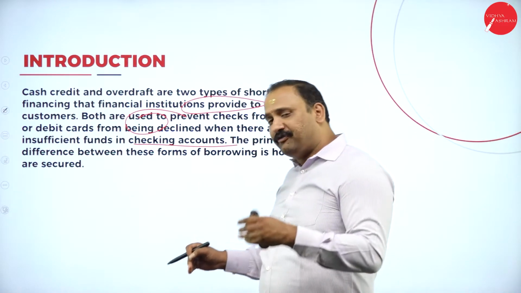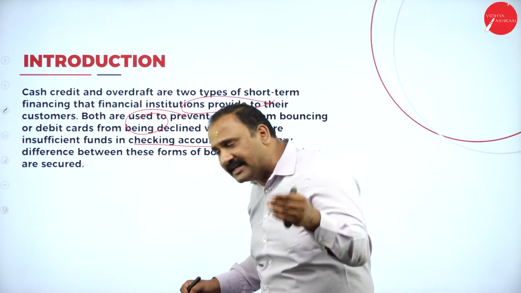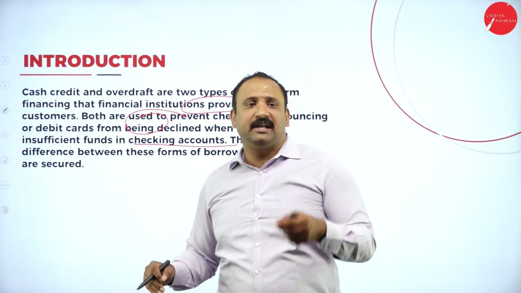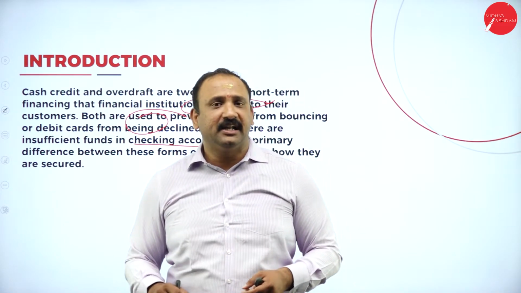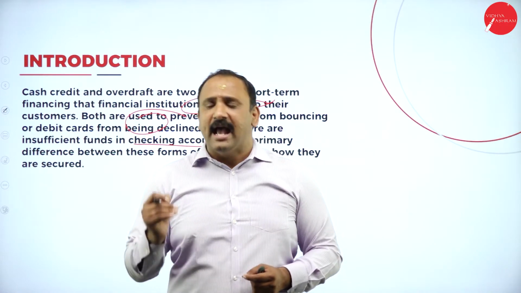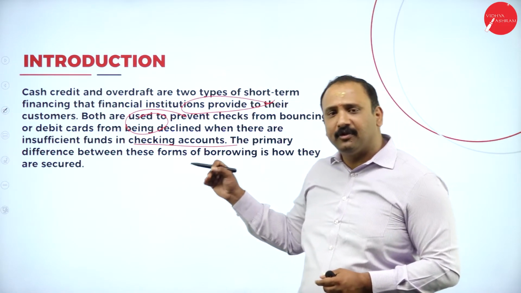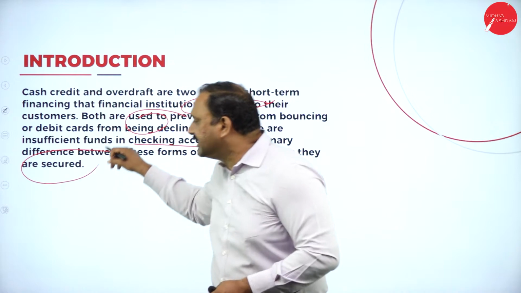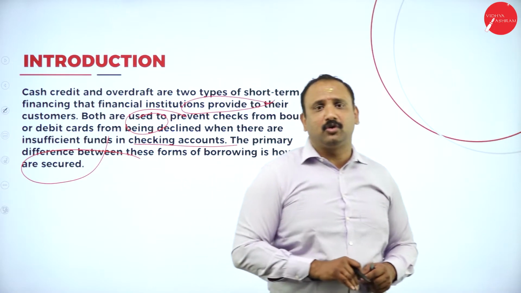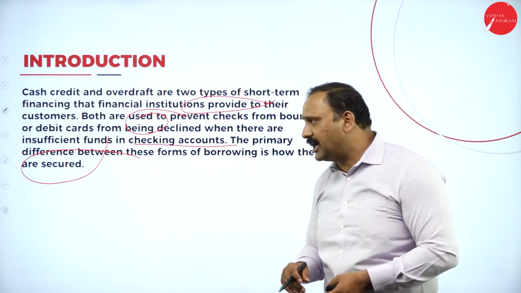So that is why the forms of borrowing that are being talked about in the banking industry are very, very different, and it is mandatory that whenever they are lending the money, they need to see that the customers are considerate enough, consistent enough in paying it, and the bank also needs to be very, very sure that all the loans that are being taken from these people are secured in nature. So the security part in banking is very, very important. Without that, the bank is not going to just give 1 rupee to you like that. So that is the most interesting part that we are talking about.